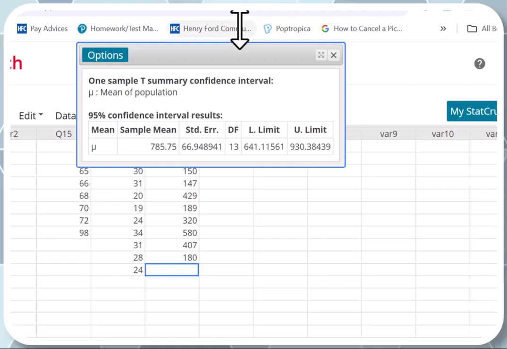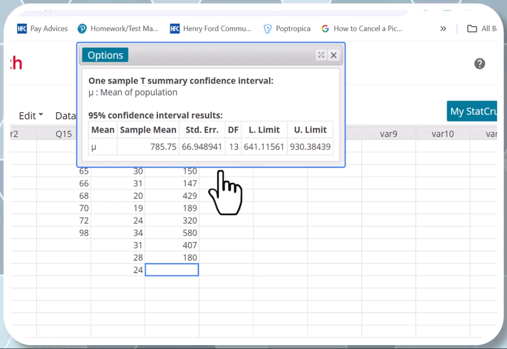And here you go. So it's 641. He wants it to the nearest cent, so it will be 641.12 and 930.38.